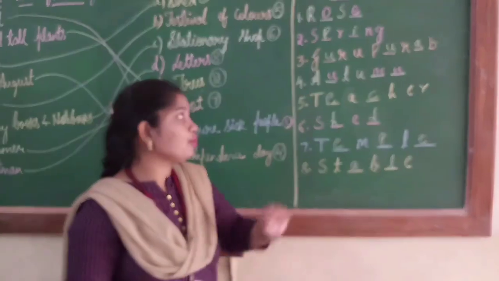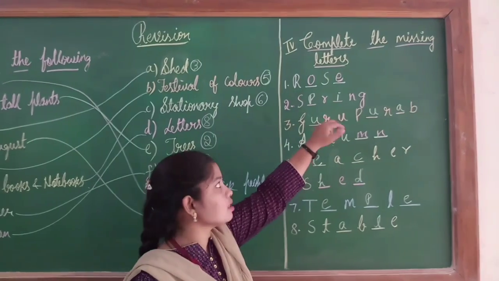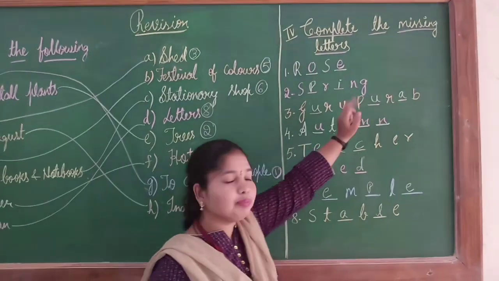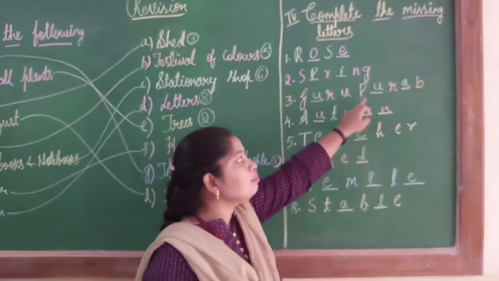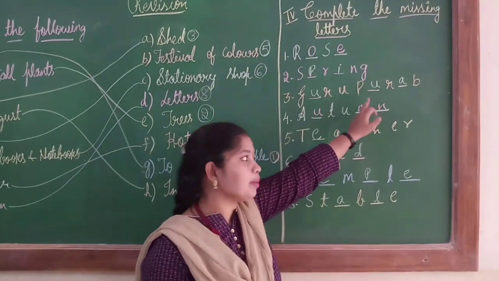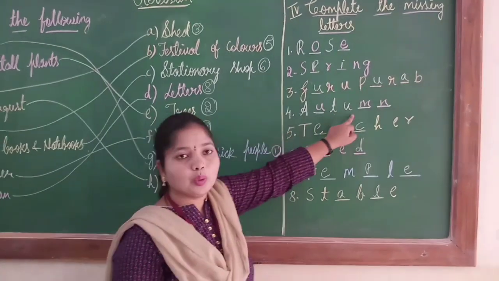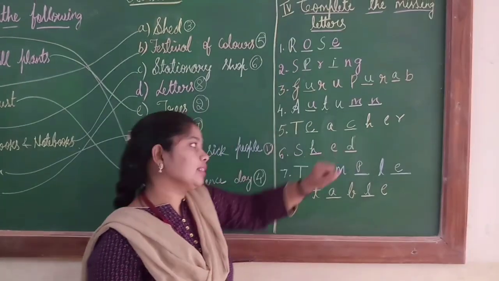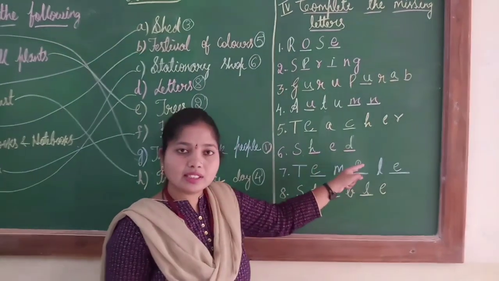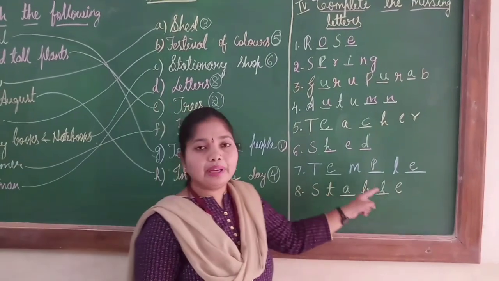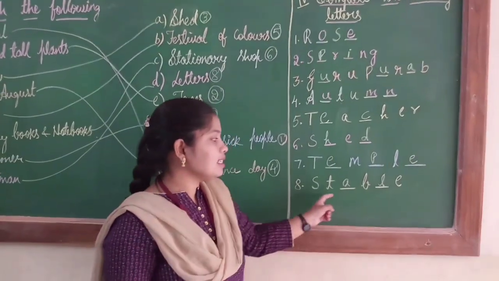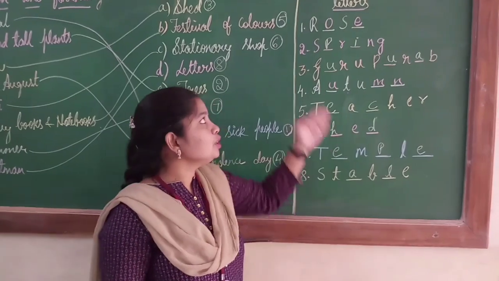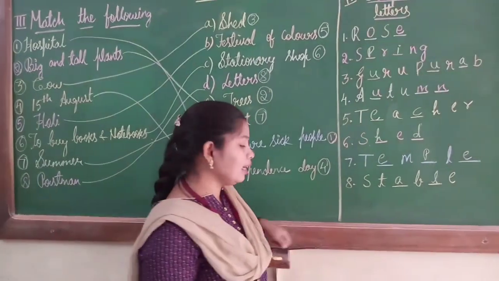Now I will repeat once again. R-O-S-E, rose. S-P-R-I-N-G, spring. G-U-R-U-P-U-R-A-B, Gurupurab. Next, A-U-T-U-M-N, autumn. T-E-A-C-H-E-R, teacher. S-H-E-D, shed. T-E-M-P-L-E, temple. S-T-A-B-L-E, stable. So children, this is about the missing letters.